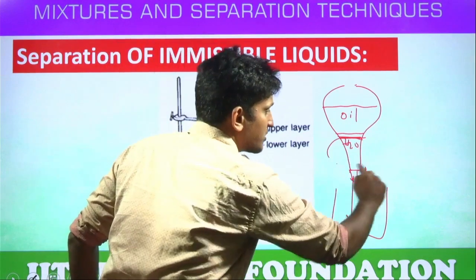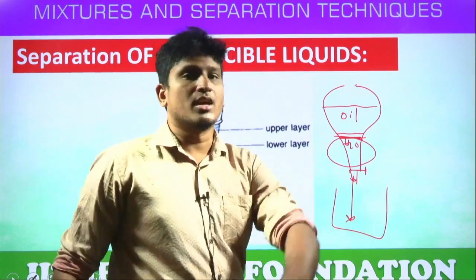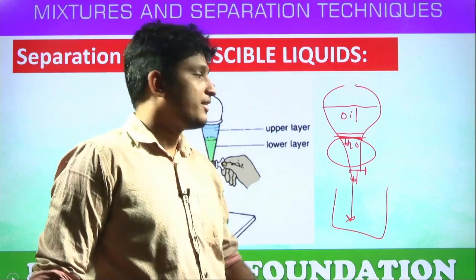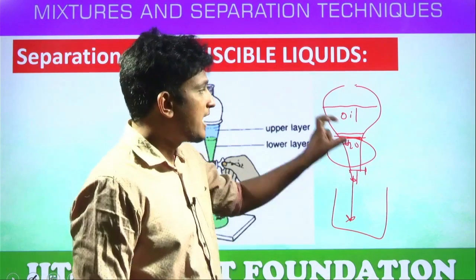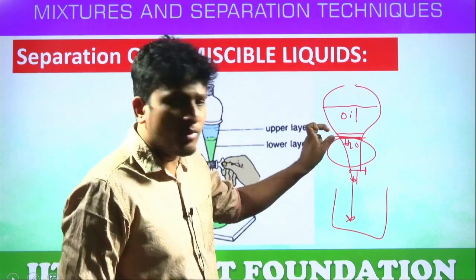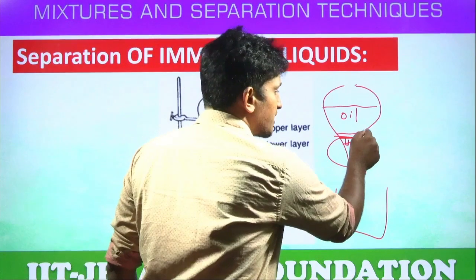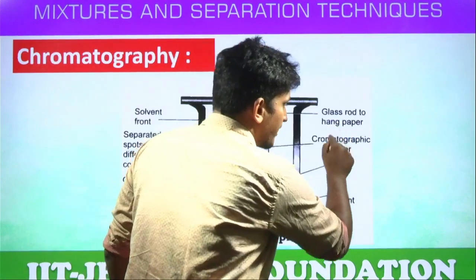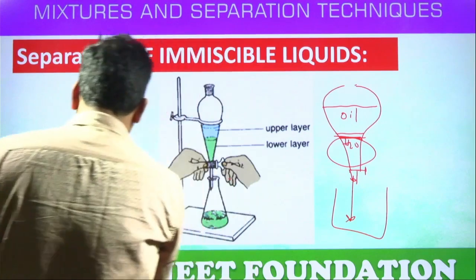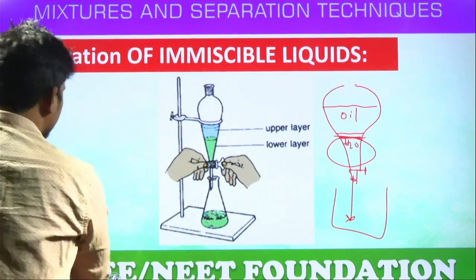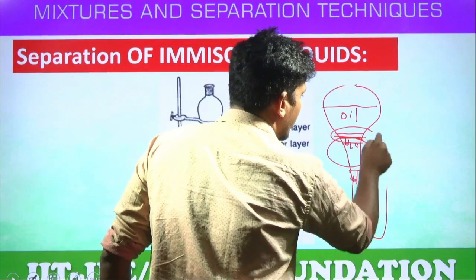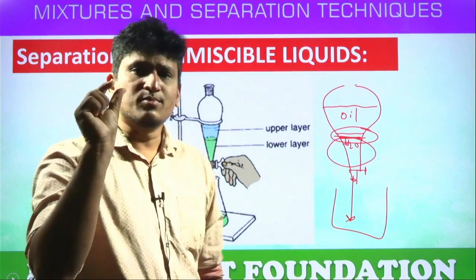Once the whole H2O is collected, take the beaker out. Then what is remaining in the separating funnel? We have oil and some amount of water. Yes or no? Now, how to separate? Take one more beaker, collect this layer. Students, we have to collect this layer of separation, the layer of oil and water, in a beaker. That means it's a small wastage only.